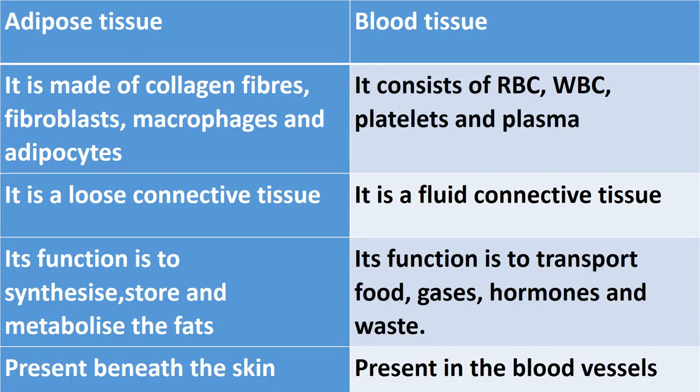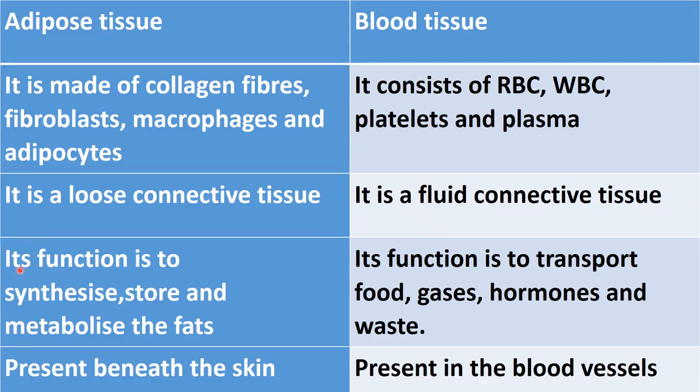Next is the difference between adipose tissue and blood tissue. So adipose tissue is made up of collagen fibers, fibroblasts, macrophages and adipocytes. All these cells are present in adipose tissue, while blood tissue consists of RBCs, WBCs, platelets and plasma. Okay, so these different types of components are present in adipose tissue and blood tissue. Next difference is that adipose tissue is a loose connective tissue, while blood tissue is a fluid connective tissue, or you can say a specialized connective tissue, right?